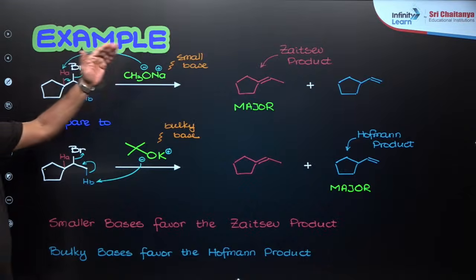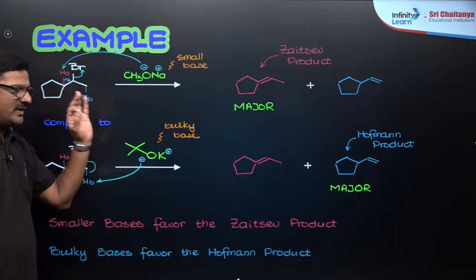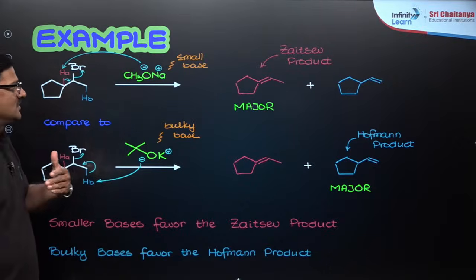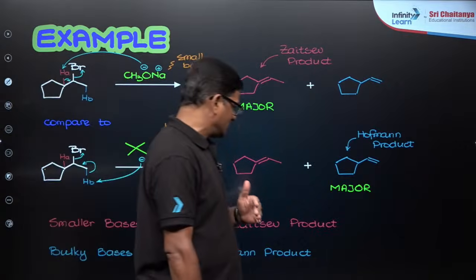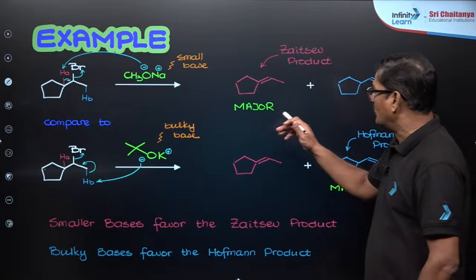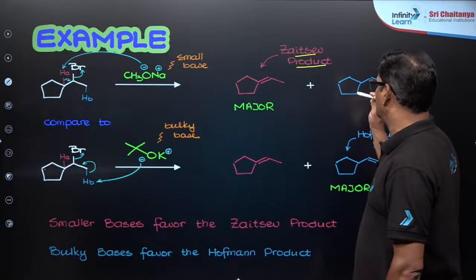Whenever you use a smaller base, you are going to take the beta hydrogen in the interior of the molecule, so that the more substituted product is formed. The more substituted product is the major product according to Zaitsev rule. The other is going to be the minor.